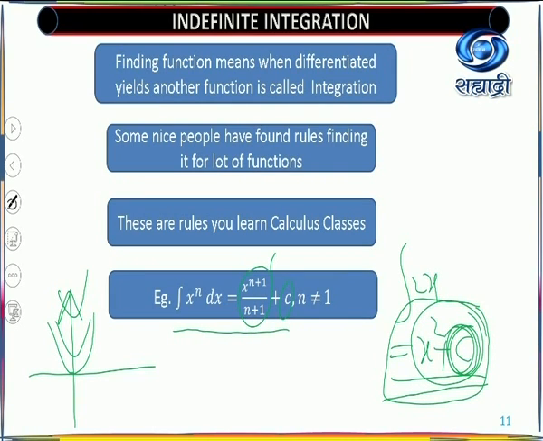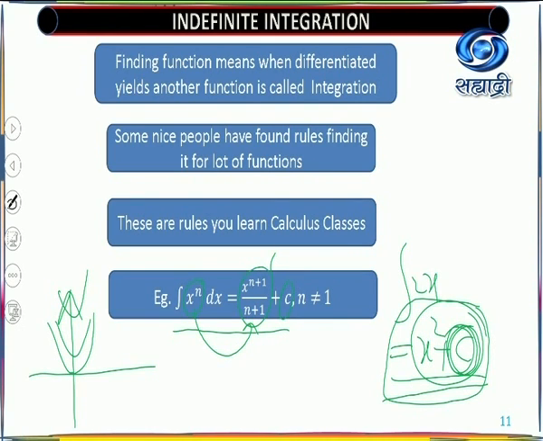And what do we learn here? We learn here that derivative and integration are related to each other. How are they related? Whatever function is inside is the derivative of this function. So that means you start thinking in the reverse direction. What is that reverse direction?